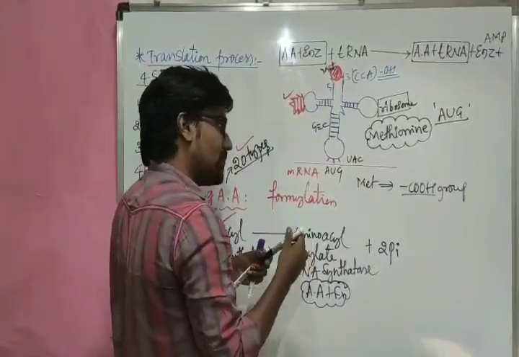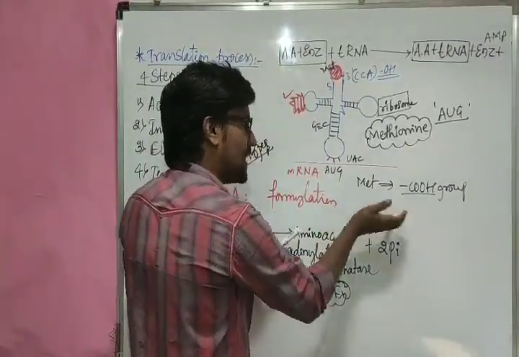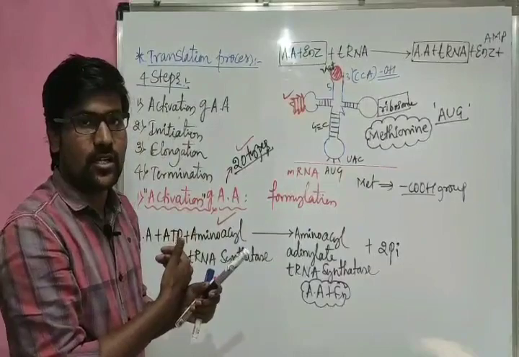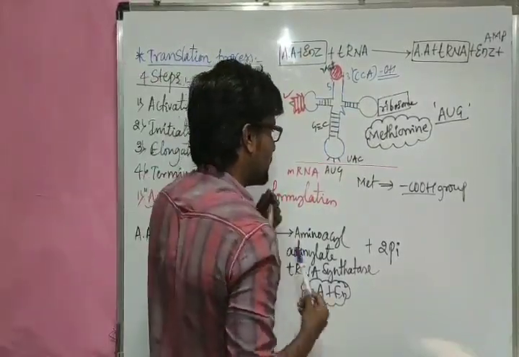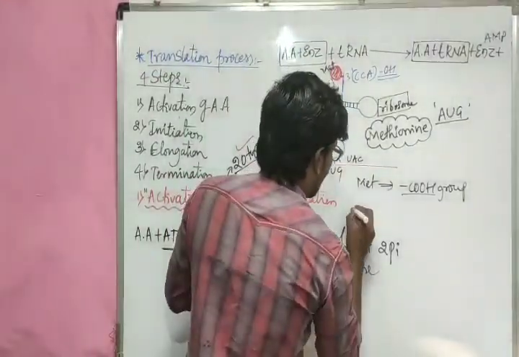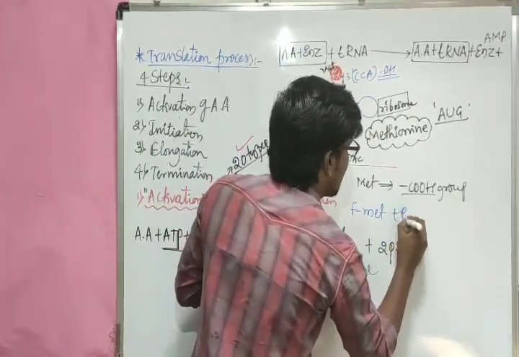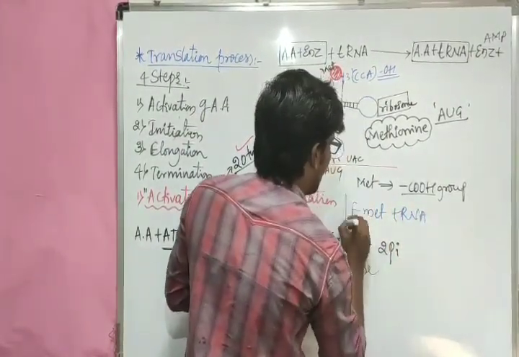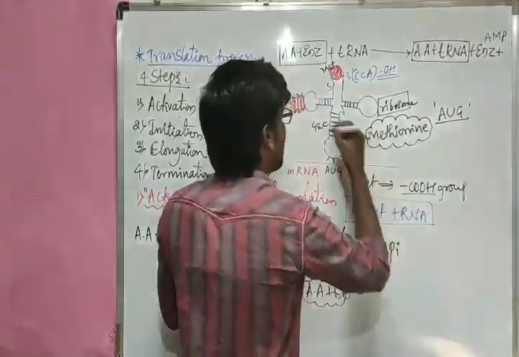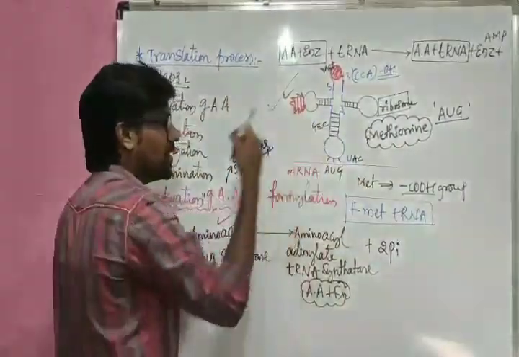Because of that, methionine is getting converted by formylation. Hence we will refer to it as FMET tRNA. So this is the FMET tRNA.